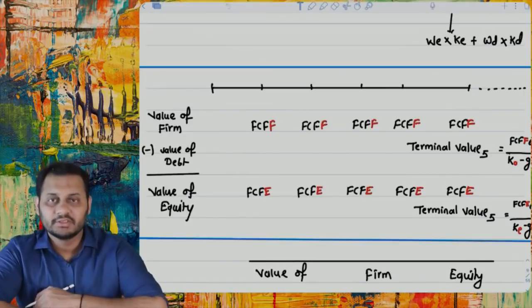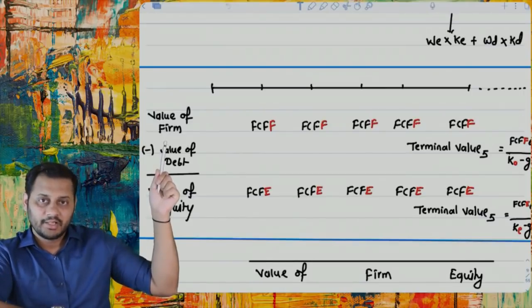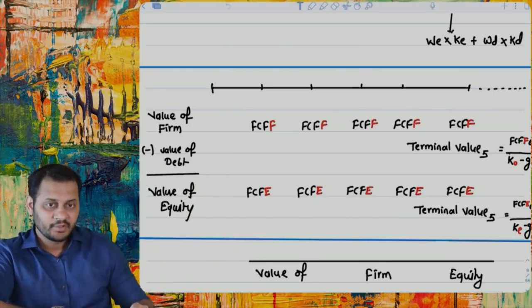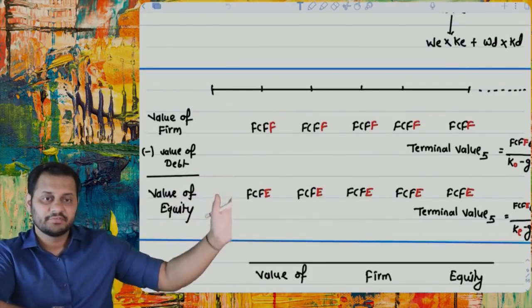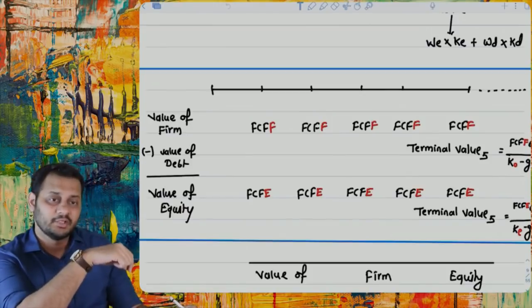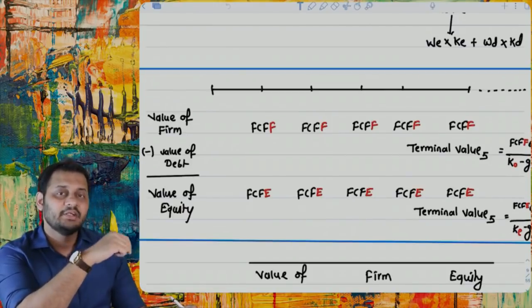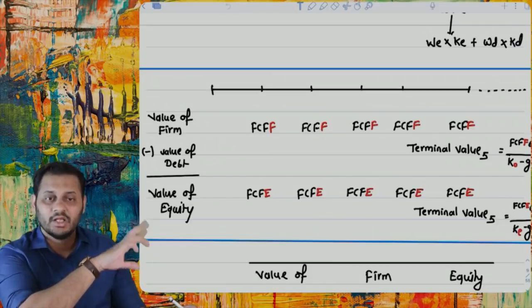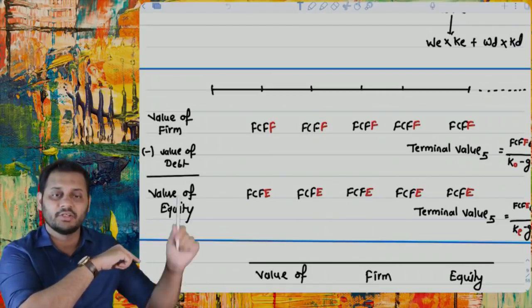We have discussed all these things. The value of the firm can be calculated based on the present value of future cash flows. You can see FCFF, FCFF, FCFF, FCFF, and then we calculated the terminal value at the end of year 5. And how did we calculate the terminal value? FCFF divided by overall cost of capital minus growth, KO minus growth. The present value of all the future cash flows will give you the value of the firm.